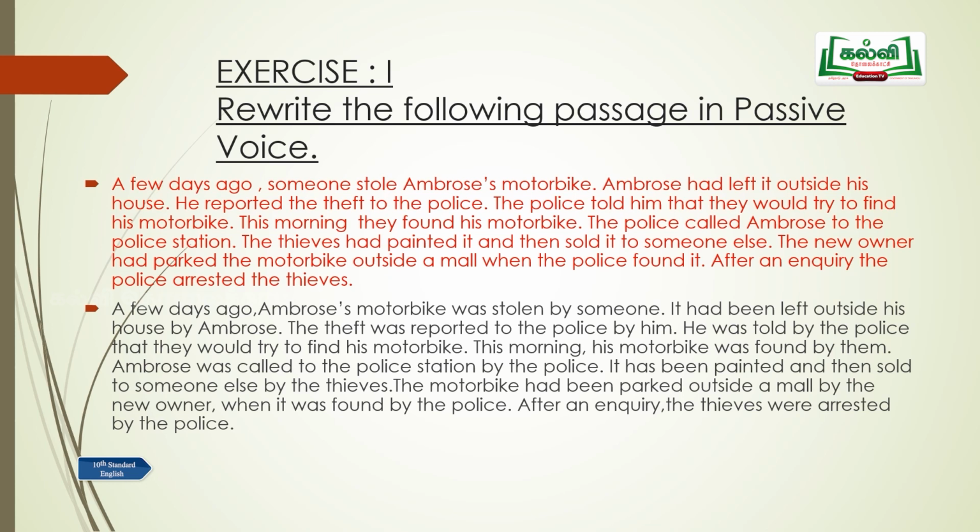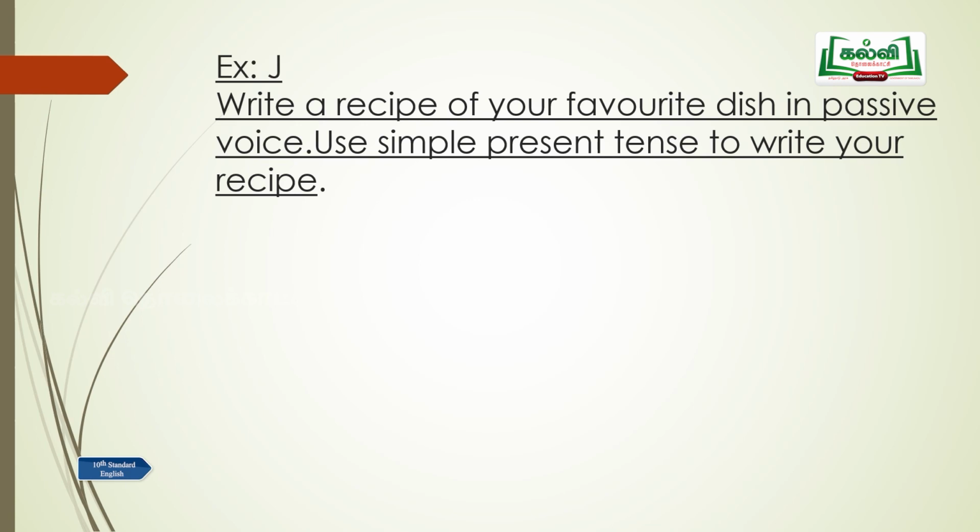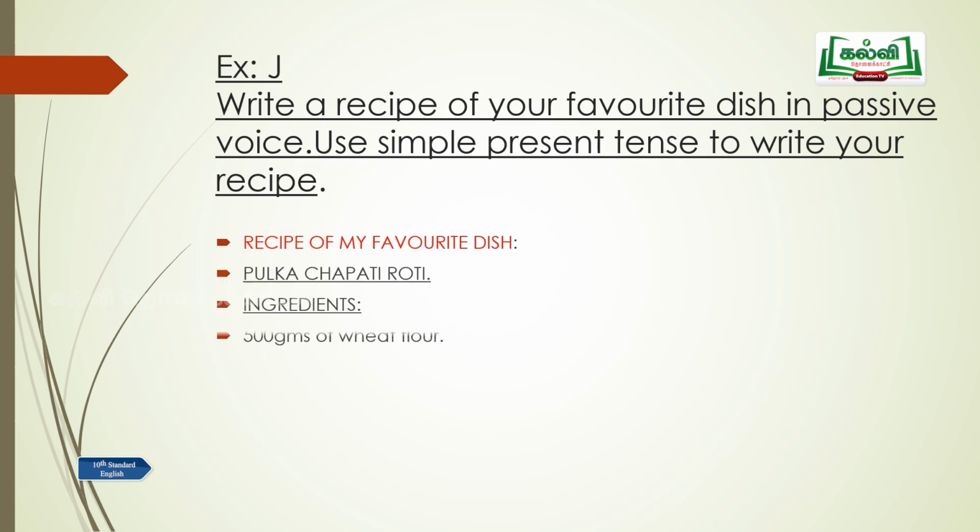Was it clear to you? You can even change it sentence by sentence. Exercise J. Write a recipe of your favorite dish in passive voice. Use simple present tense to write your recipe. Recipe of my favorite dish. Phulka chapati roti. Ingredients: 500 grams of wheat flour, 1 teaspoon of salt, 1 tablespoon vegetable oil, 400 ml of water. Now what is important here is not the preparation exactly, but how you are presenting the preparation in